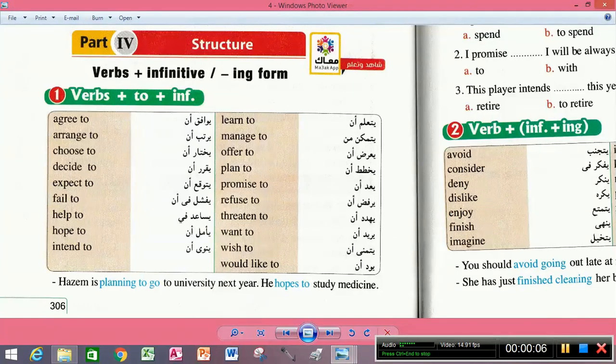Today our lesson is about the infinitive and ing form. Verbs plus to plus infinitive. Agree to. You have to memorize these verbs. Okay?